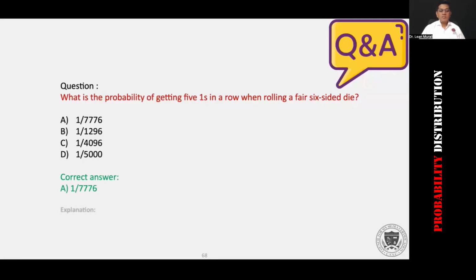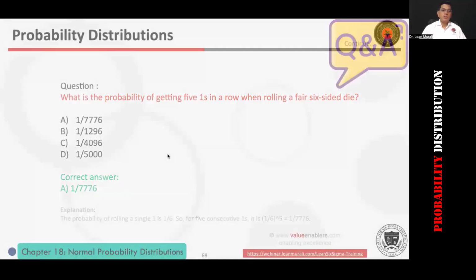So the correct answer is this, and the explanation is (1/6) to the power of 5. I want you to understand that the probability of events in a row is multiplication. Thank you very much.